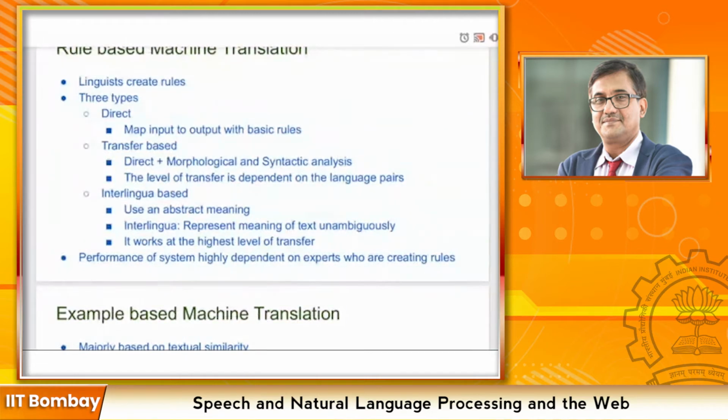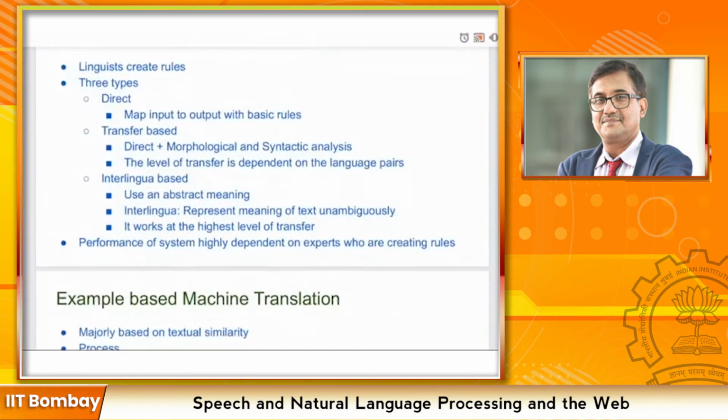These kinds of systems can also be divided into three types. The first one is direct, where the basic set of rules is directly created to translate from input to output. And in transfer based, the transfer level is decided. Like we can get the morphological representation of the source sentence, then create some set of rules to transfer it to the target language, and then again get the final target sentence from the morphological representation. So the level of transfer, as we have already discussed, is dependent on the language pair.